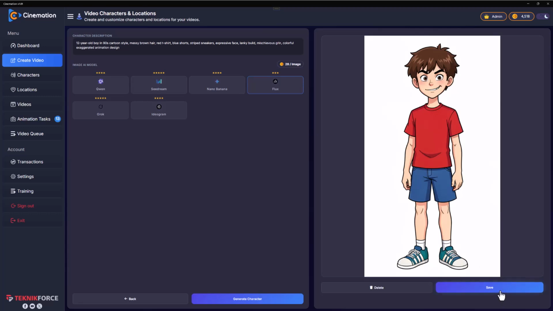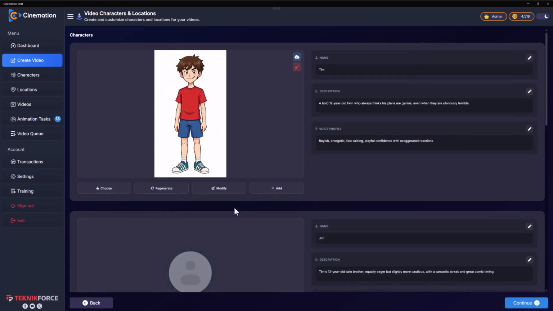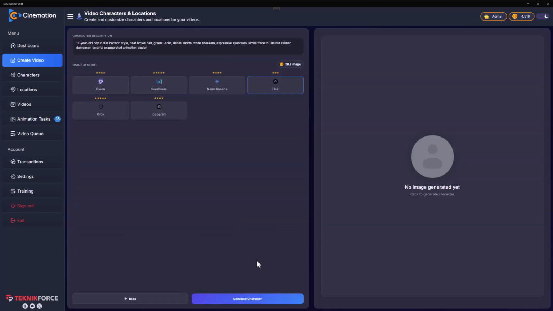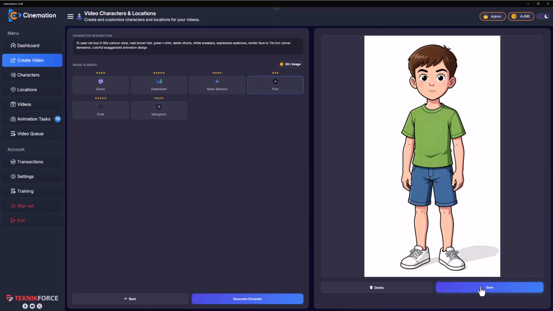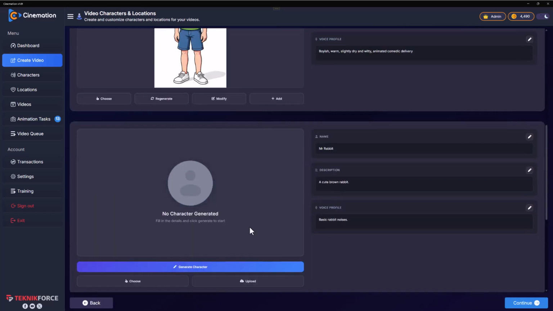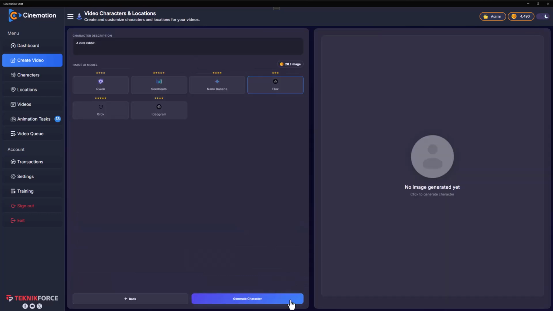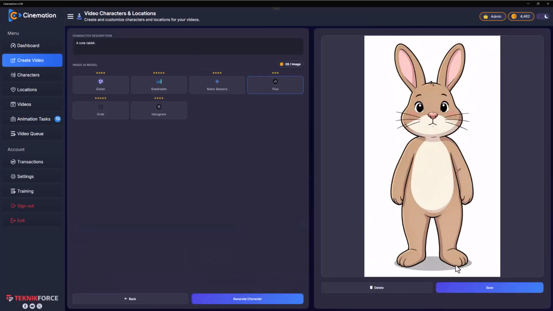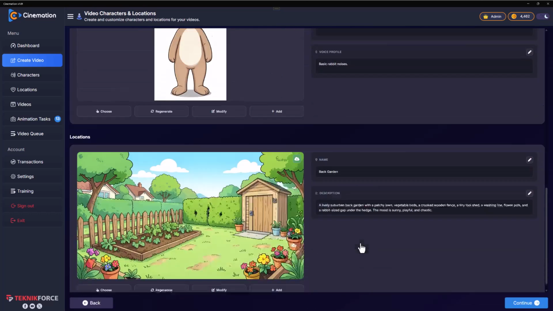I'm okay with this guy, so I'm going to click on save, and that is Tim. Now let's also generate Jim. Click on generate again, and we should have Jim very fast. There we have it, Jim. And finally we have Mr. Rabbit. So click on generate, and we should have Mr. Rabbit right there. There we have it. Click on save, and we have all the characters.